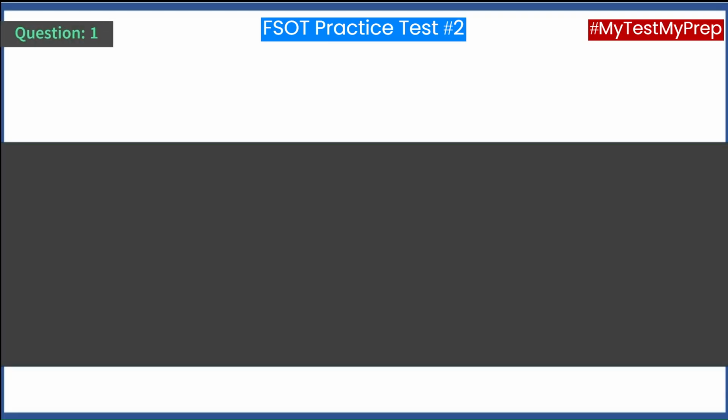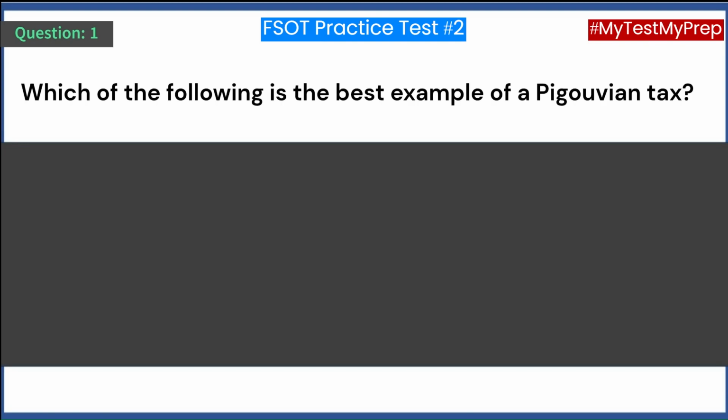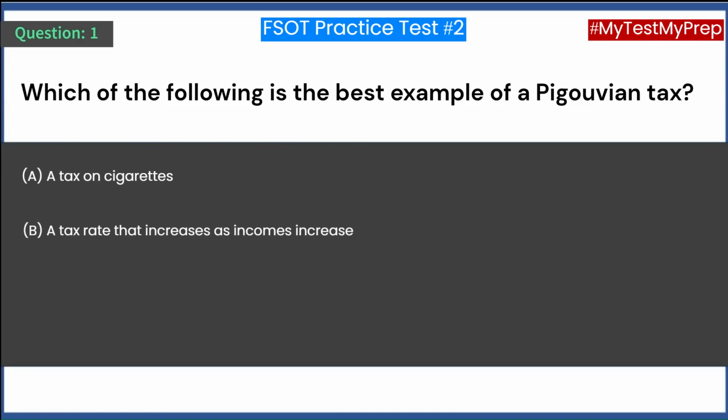Question 1. Which of the following is the best example of a Pigouvian tax? A. A tax on cigarettes. B. A tax rate that increases as incomes increase. C. A value-added tax. D. A property tax.